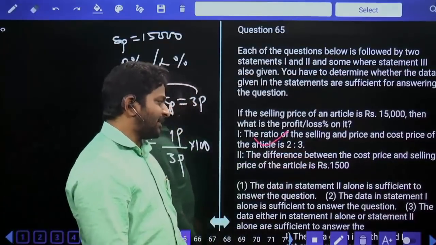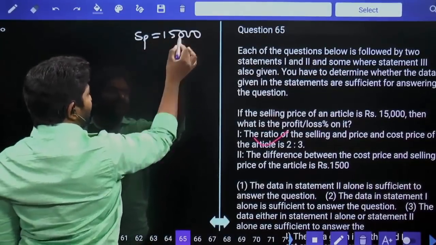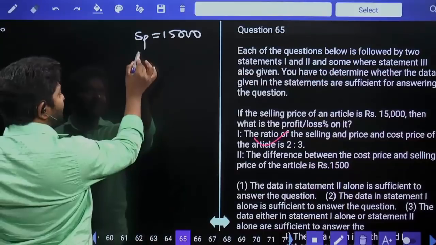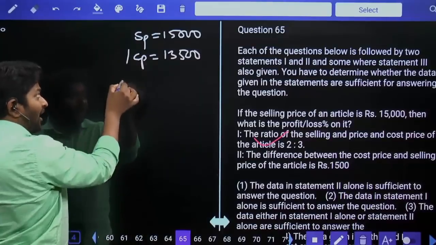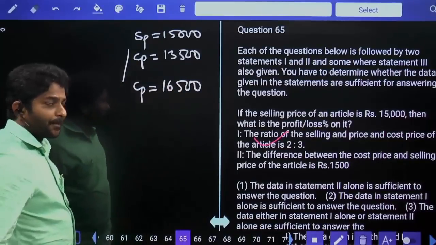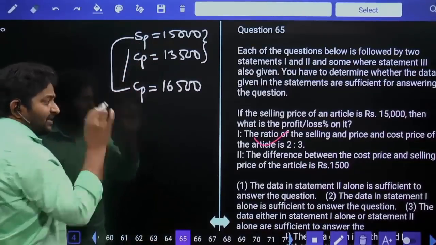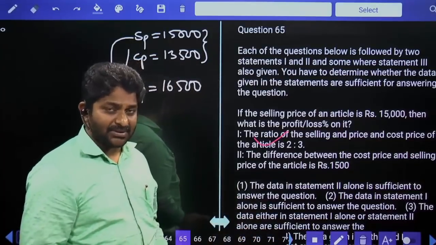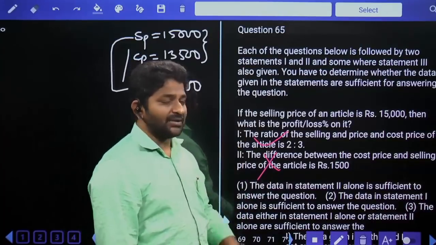Difference between cost price and selling price is equal to 15,000. See, selling price is clearly mentioned, that is equal to 15,000. Difference between two numbers, in the sense it can be a minus b or b minus a. That means cost price may be 1500 less than this number, or it may be 1500 more than this number, 16,500. If you consider this case, you will get profit percentage. If you consider this case, you will get loss percentage. So we are unable to decide, are we getting profit percentage or the loss percentage? Hence, two values are coming. Second option is not sufficient, but 1 alone is sufficient to answer the question.